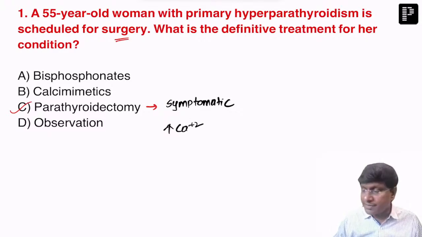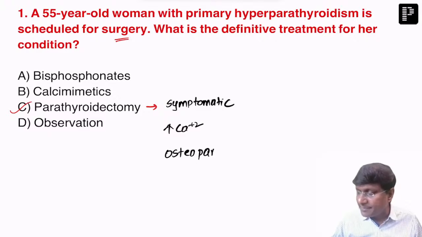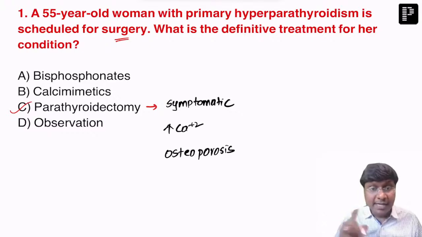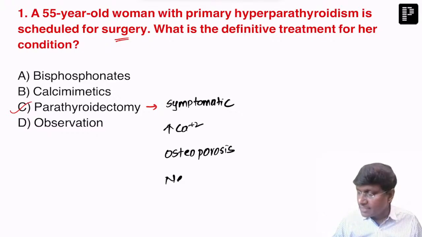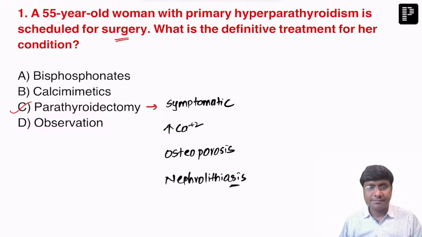This is also the treatment in those individuals who have osteoporosis secondary to hyperparathyroidism. And even in those individuals who have nephrolithiasis, in them also you need to do the parathyroid adenectomy.